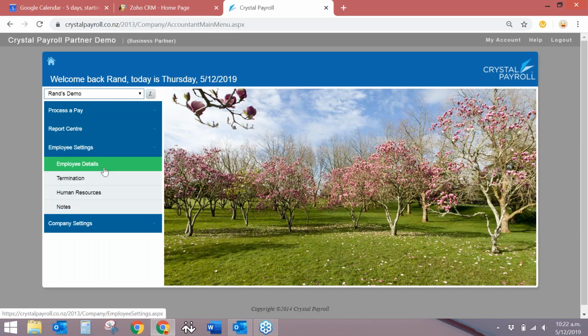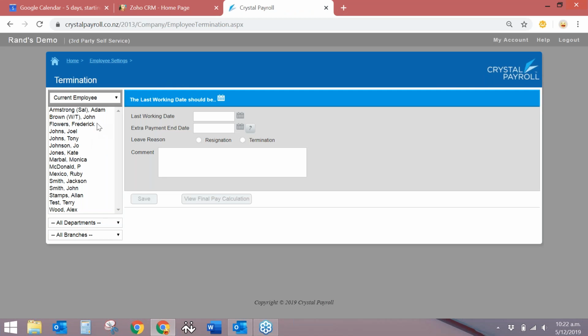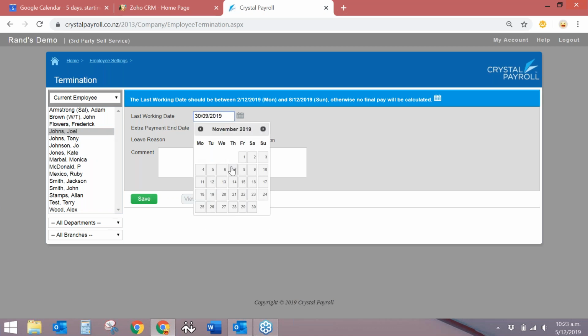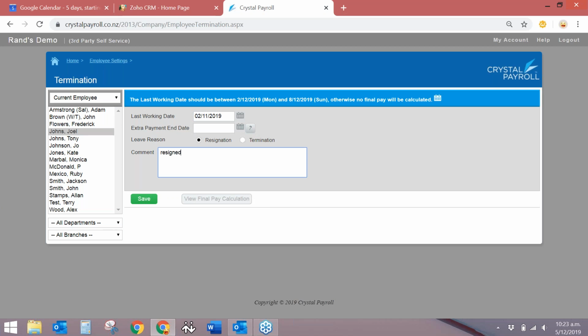So just going back into employee settings and under termination. The system will look after your final pay calculation for you. If I just click onto one of my employees, I'll put in their final pay, the day of the last working day. I can also put in a reason, so I could say resigned or due to something or whatever the reason may be, or if it was termination, and I'll just click on to save.